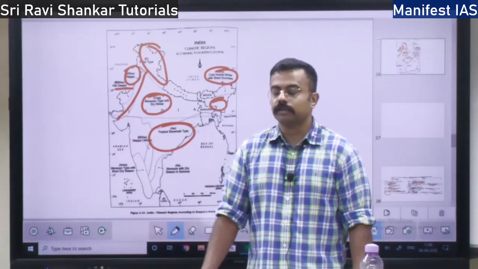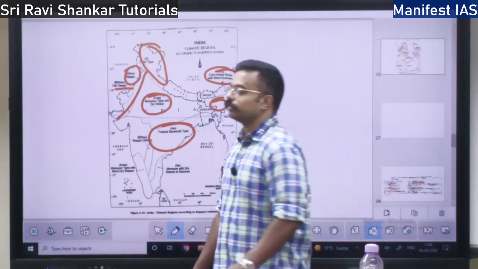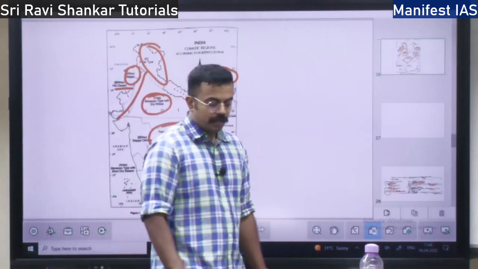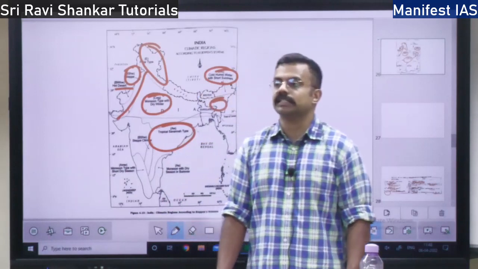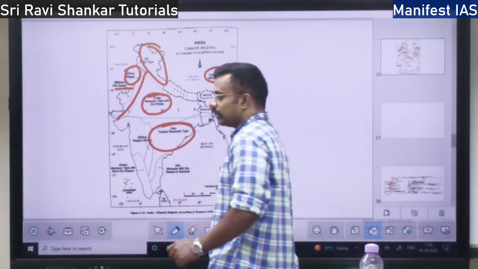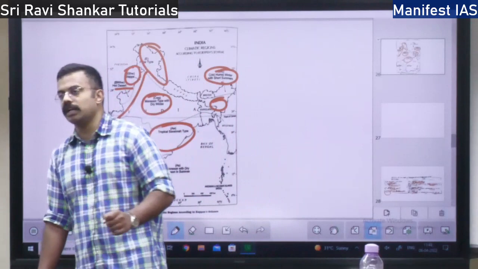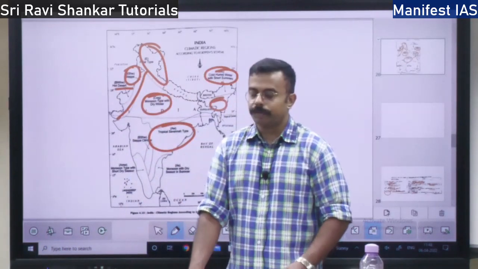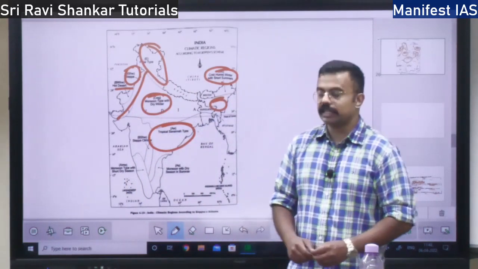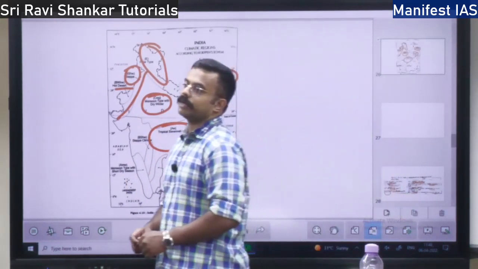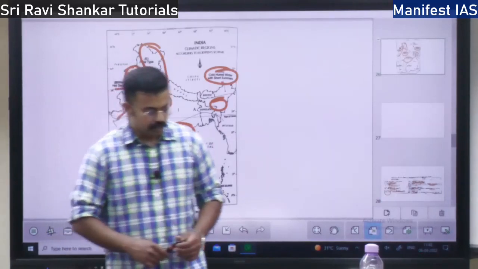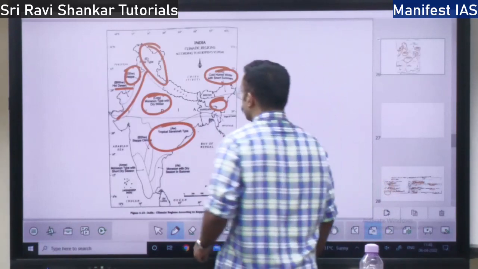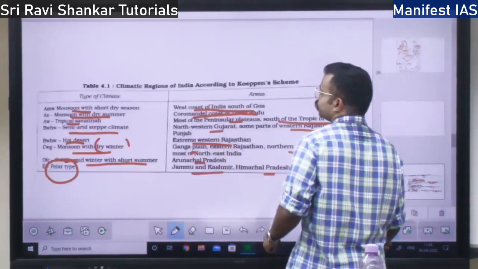They say that by the year 2100, the temperature is going to increase by 2 degrees Celsius. That is why the Paris Climate Deal has made a plan to keep the increase in temperature below 1.5 degrees Celsius, right? Because of climate change, sea level is also rising, right? So this ends the chapter on the Indian climate. Next we will talk about the natural vegetation of India.